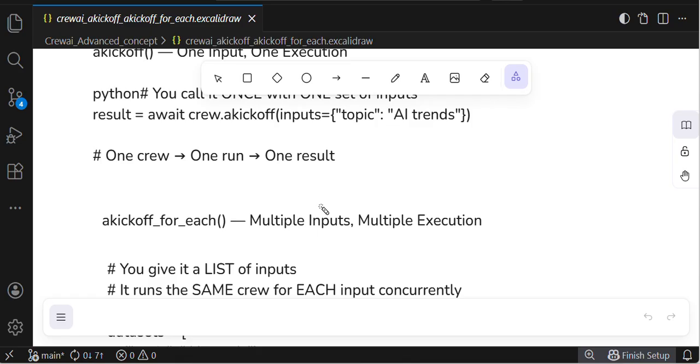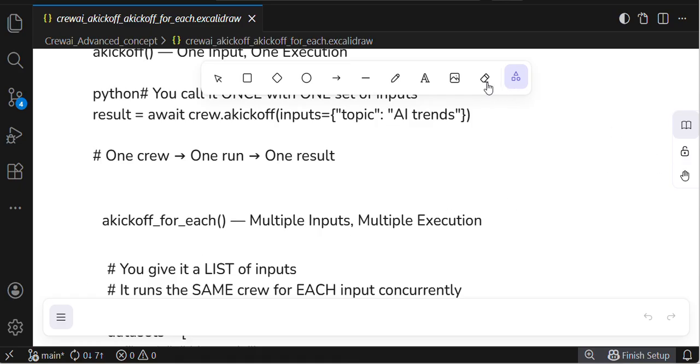If you want to perform batch processing, in that case you use this technique, akickoff for each: multiple inputs, multiple executions.